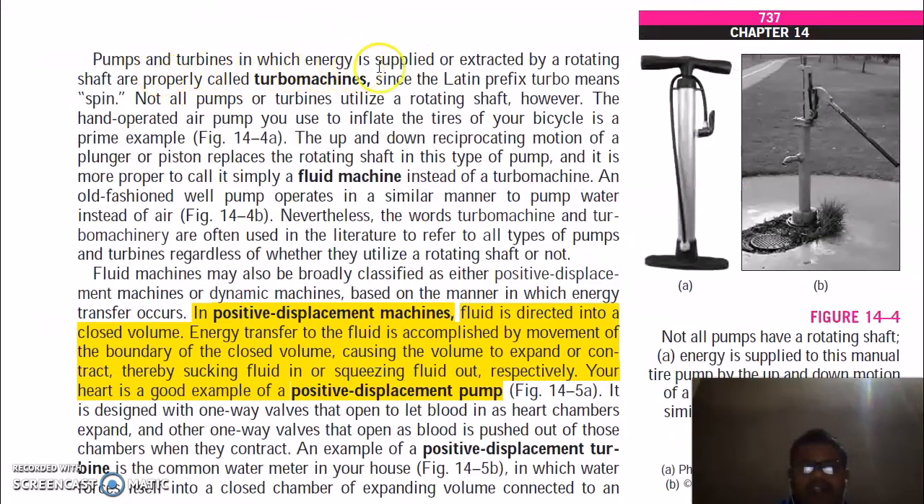Pumps and turbines in which energy is supplied or extracted by a rotating shaft are properly called turbo machines, since the Latin prefix turbo means spin. Not all pumps utilize a rotating shaft. For example, the hand operated air pump here inflates the tire by reciprocating motion. So this is more properly called a fluid machine rather than a turbo machine because there is no rotary part here.